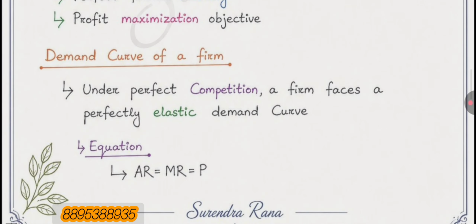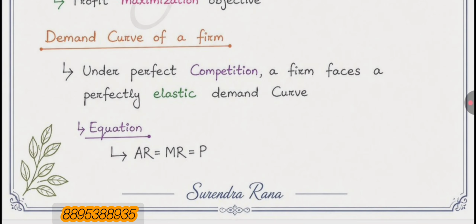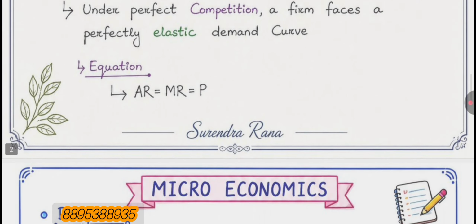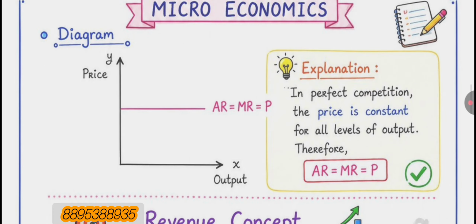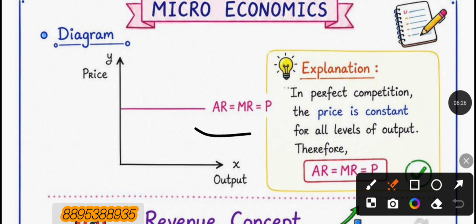Then we will discuss what is the demand curve of a firm. Listen to me, under perfect competition, a firm faces a perfectly elastic demand curve, where the equation is AR equal to MR equal to P, and this is the diagram of a demand curve where you can say that it is perfectly elastic. Many teachers ask the question, why AR equal to MR equal to P.